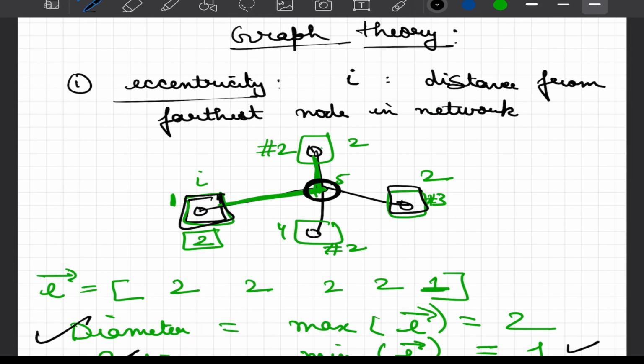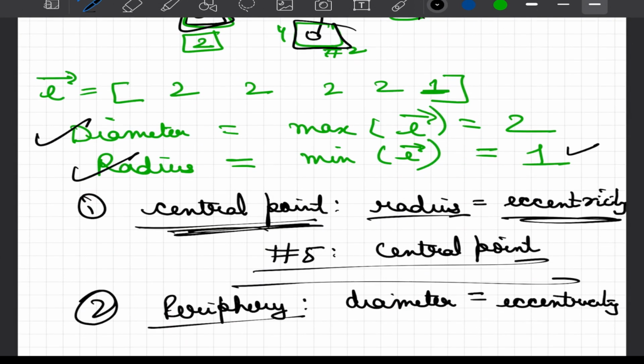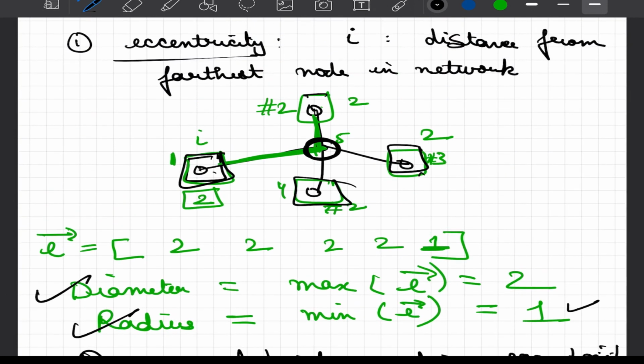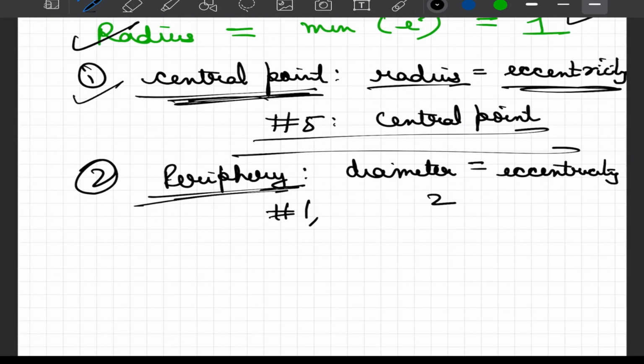In this case, node 1, node 2, node 3 and node 4, all of them have eccentricity 2, equal to the diameter, and hence we say that everybody other than node 5 is our peripheral node. And again it makes sense because all these nodes are identical in terms of number of connections or their location, and hence we have easily learned about two new things, that is central point and peripheral nodes in a given network.